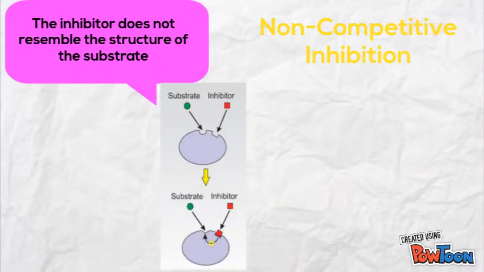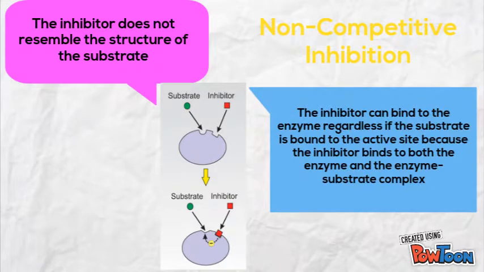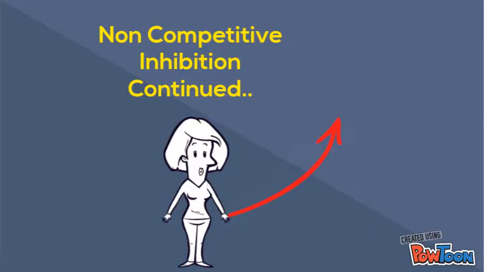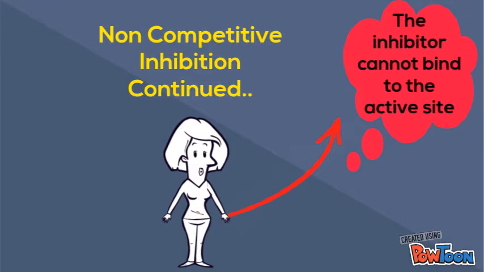Non-competitive inhibition. The inhibitor does not resemble the structure of the substrate. The inhibitor can bind to the enzyme regardless if the substrate is bound to the active site, because the inhibitor binds to both the enzyme and the enzyme-substrate complex. The inhibitor cannot bind to the active site.